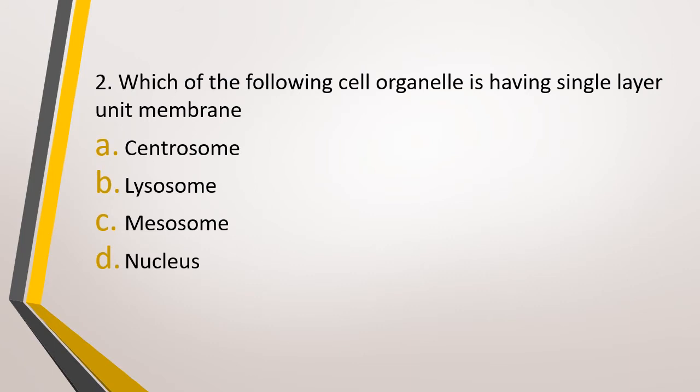Question number 2. Which of the following cell organelle is having single layer unit membrane? Which of the following cell organelle has a membrane which is single layered? Option A, centrosomes, option B, lysosome, option C, mesosomes, or option D, nucleus. The correct answer is option B, that is lysosome has a single layered membrane.